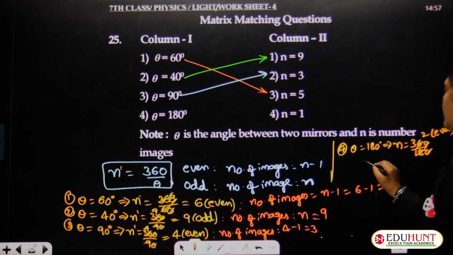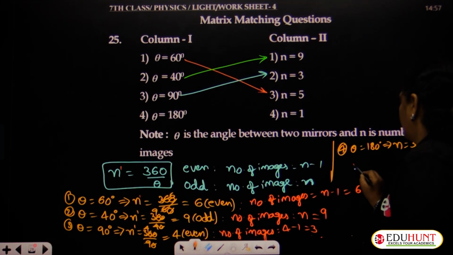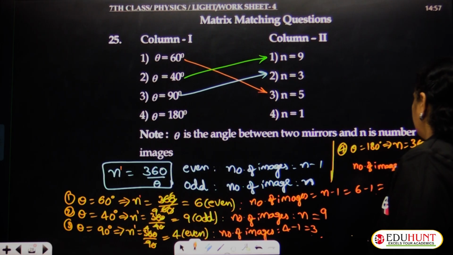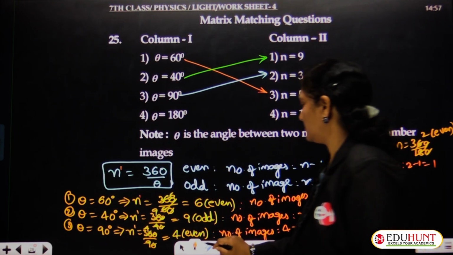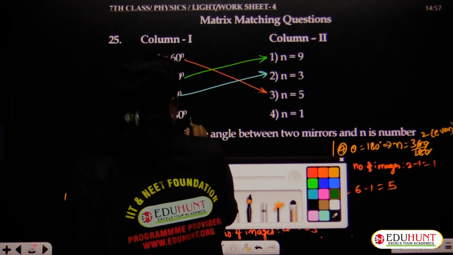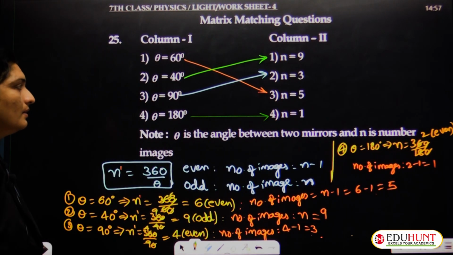So the number of images will be 2 minus 1, which is 1. So for this, the correct option is option 4, that is n equals 1.